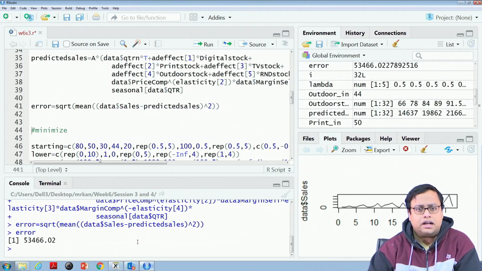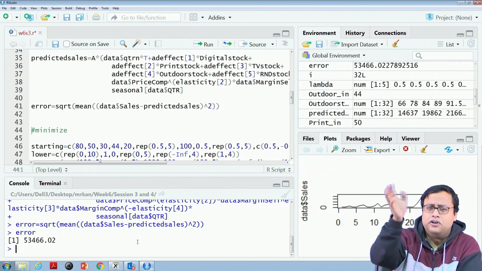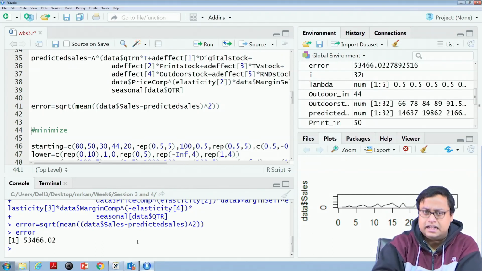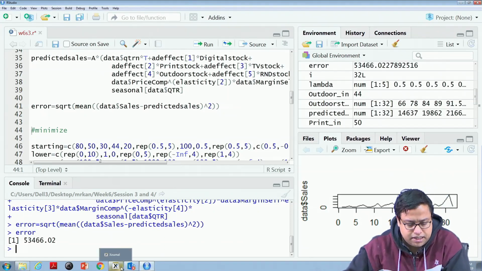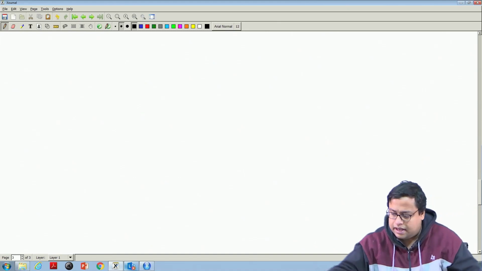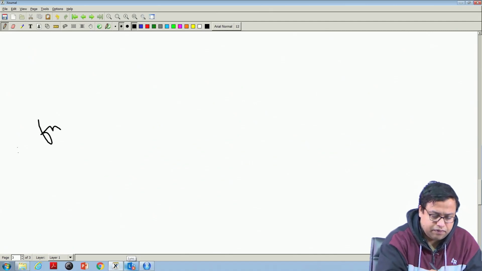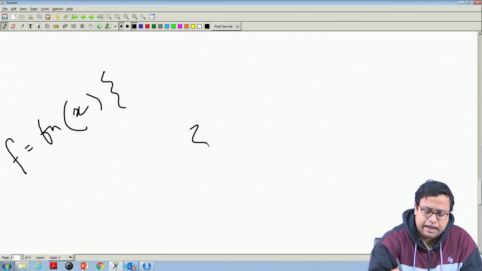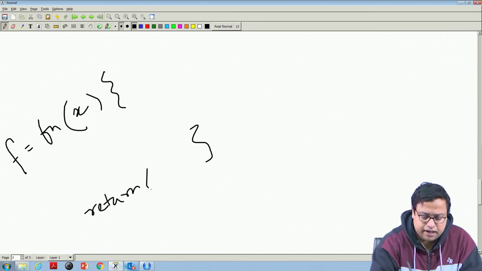So, now what kind of problem do I have? I have to change all the initial values that I have decided, the 44, 80, 0.5, etc., so that I can minimize this error. This is my objective. So, first I wrote all these codes properly. Now, for optimization in R, you have to write a function fn. Let us say the name of the function is f is equal to function of x, where x is the input, and lots of stuff is done and ultimately the return will be the error.